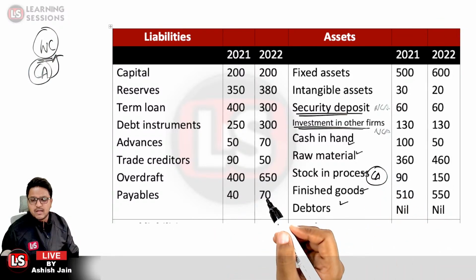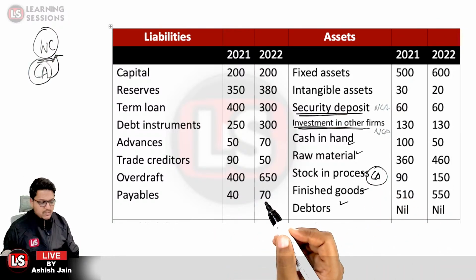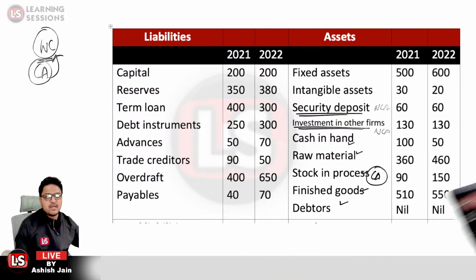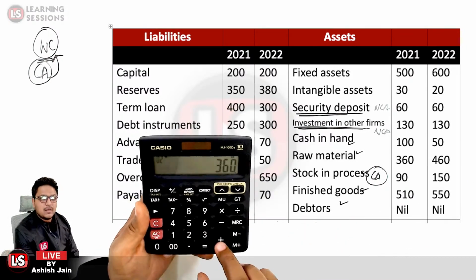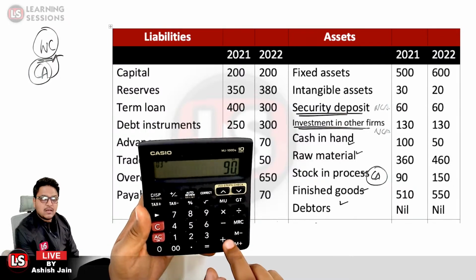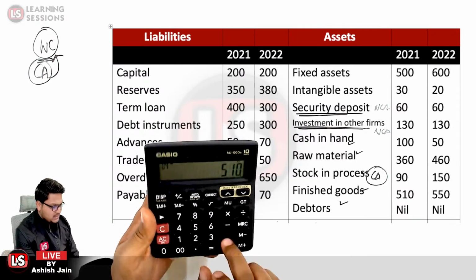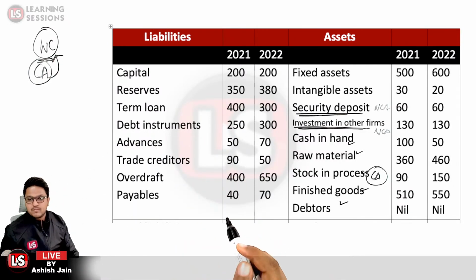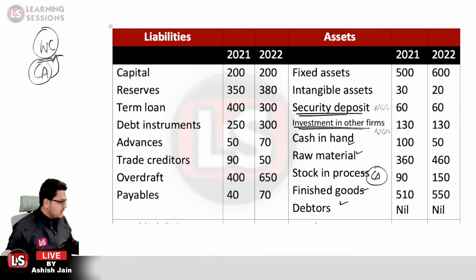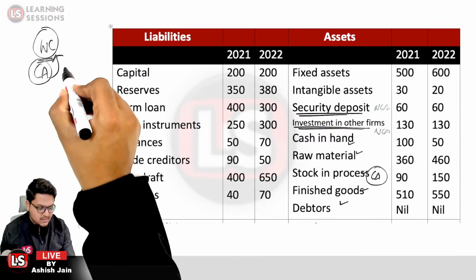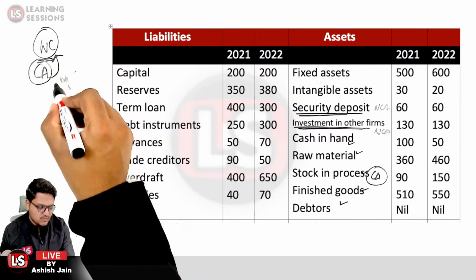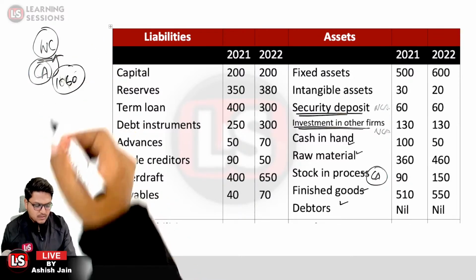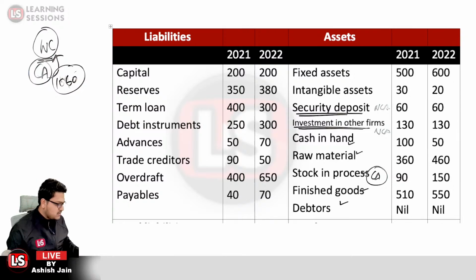So what is the amount of current assets in this particular case? It is 100 plus 360 plus 90 plus 510, which is equal to 1060. Vasudev has answered correctly at the earliest. So 1060 is the amount of current assets for the current year, and the answer is 1060.